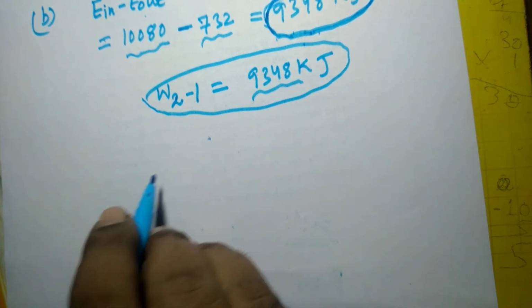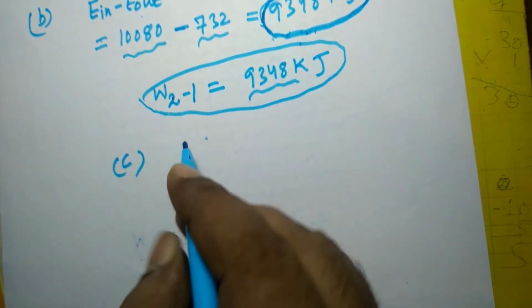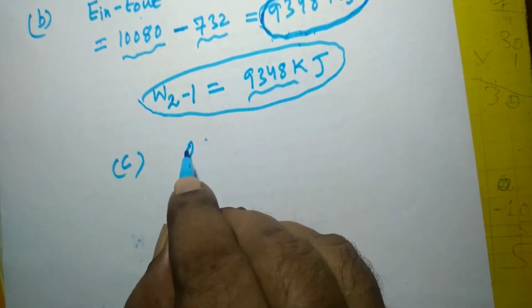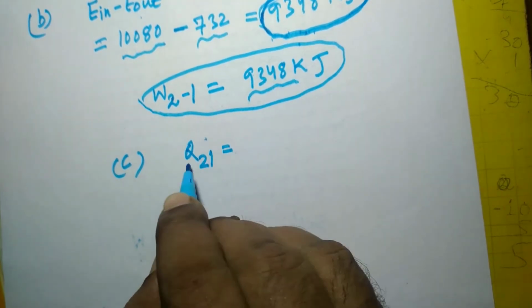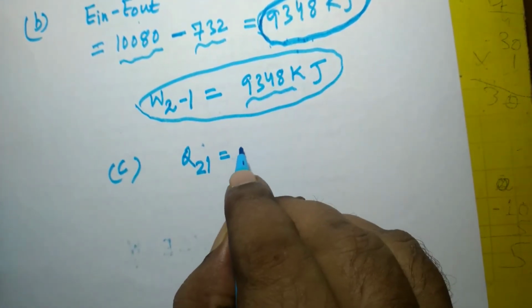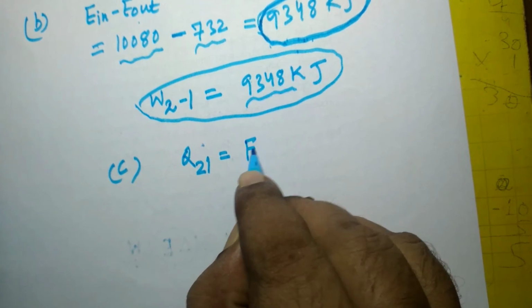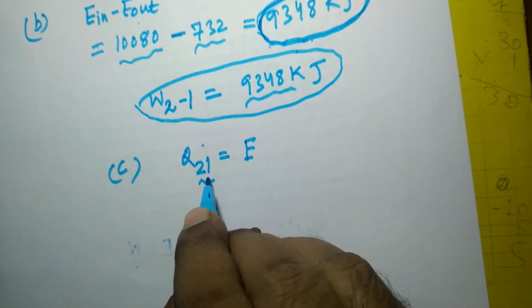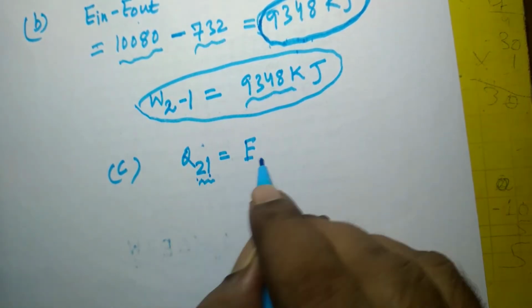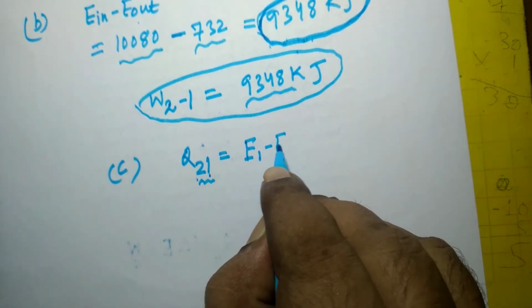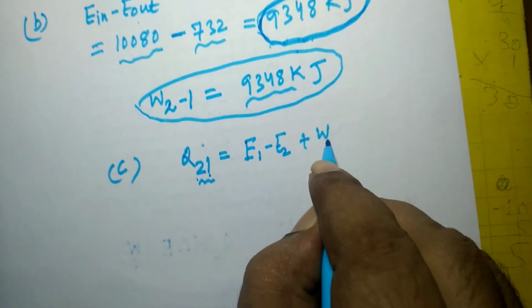So what will be the heat interaction for the process 2-1? Q21 is equal to, Q is equal to delta E plus W. So delta E will be here for process 2-1, final state will be 1, initial state will be 2. E1 minus E2 plus W21.